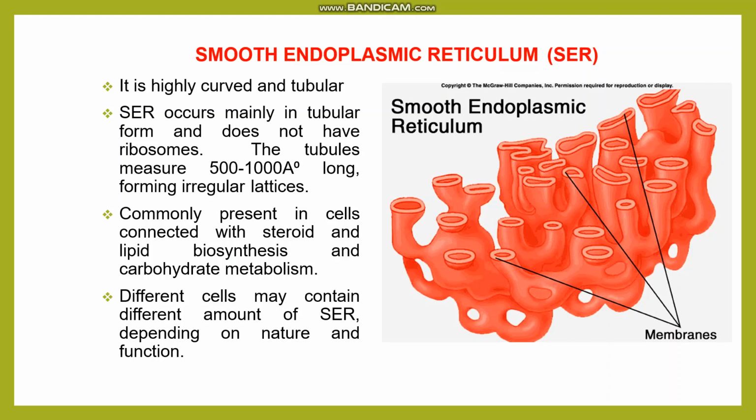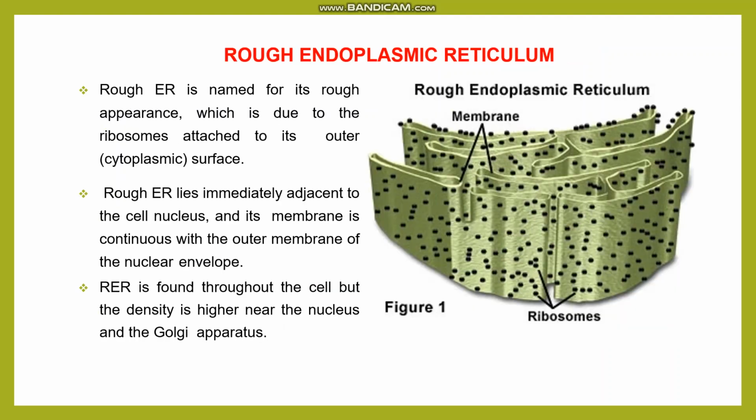Their amount varies according to the activity of the cell. Rough endoplasmic reticulum: its name depicts that its appearance is rough. That is, it has ribosomes and it mainly occurs in cells which are synthesizing protein.